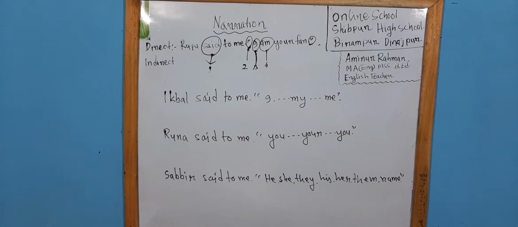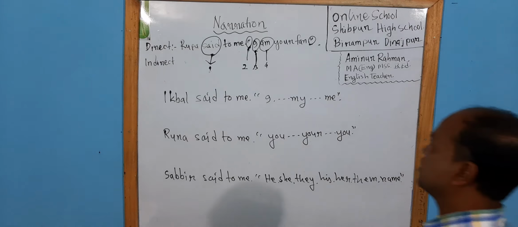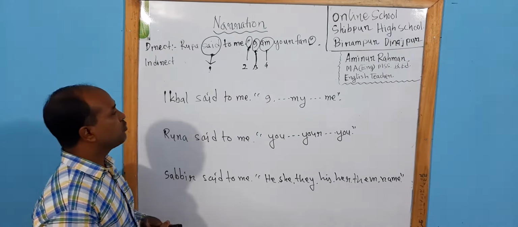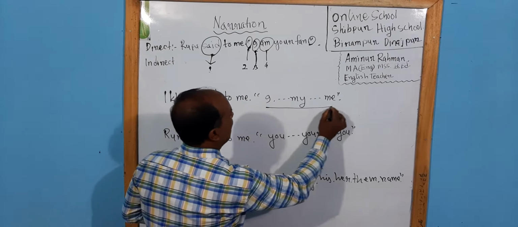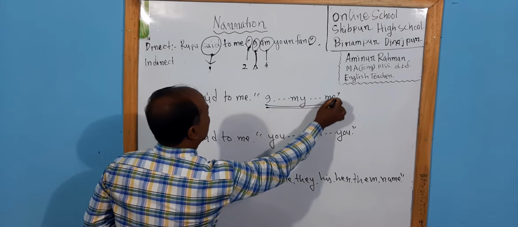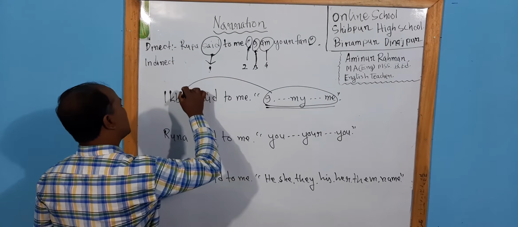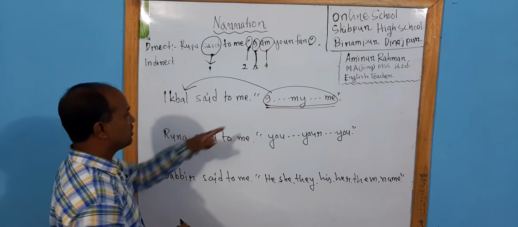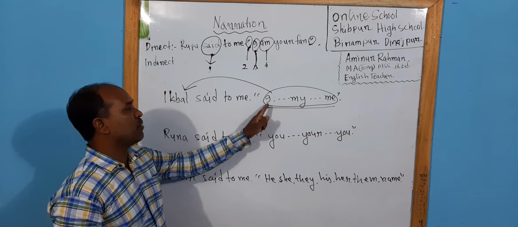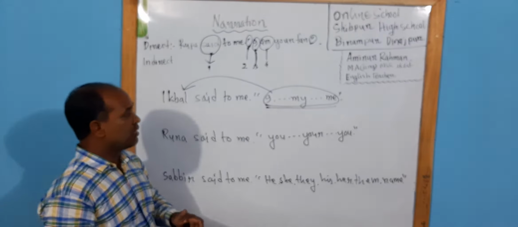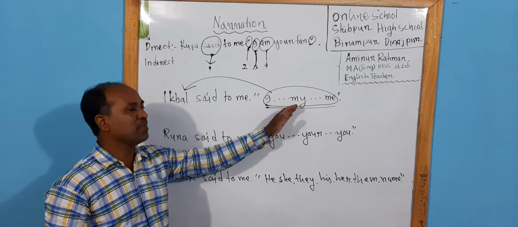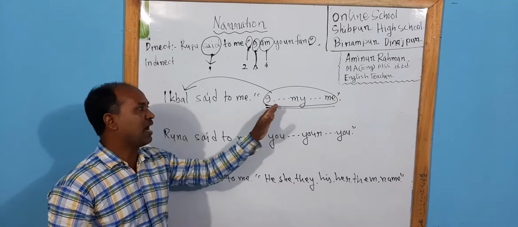Dear students, please look at this. I'm going to describe the sense of person. If we get I, my, me in the reported speech, they will indicate the subject of the reporting verb. This subject will go to the place of I, my, me. If it is a noun, the pronoun of the subject will go there, and I, my, me will be omitted.